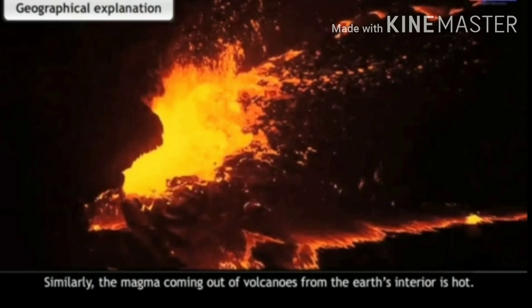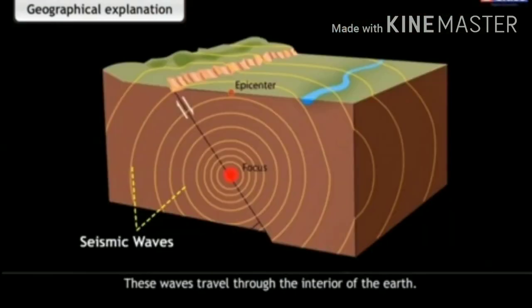Several earthquakes occur in various places on the Earth every year. Seismic waves are generated. These waves travel through the interior of the Earth. The study of their direction and velocity helps us estimate the interior of the Earth. Man has also tried to dig deep boreholes in the interior to know more about the same.